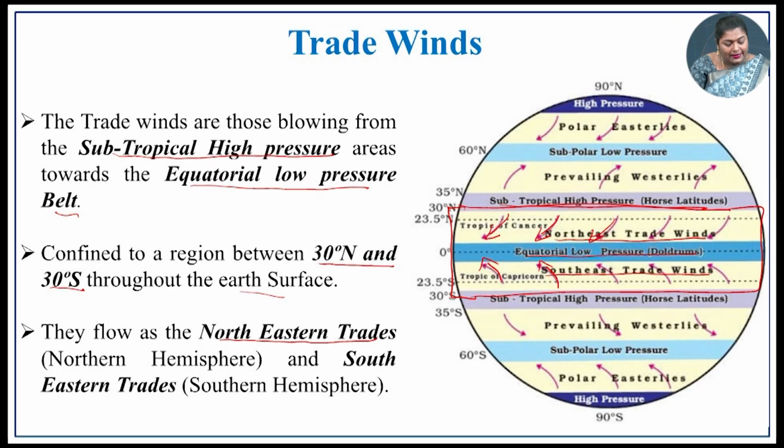They flow as northeastern trade winds in the northern hemisphere. See here you have northeastern trade winds and southeastern trade winds in the southern hemisphere. It also deflects in direction. So, it is most interesting to note that if the wind is blowing from one region to another region, it might be expected to move in a straight line, but this wind is not like that.